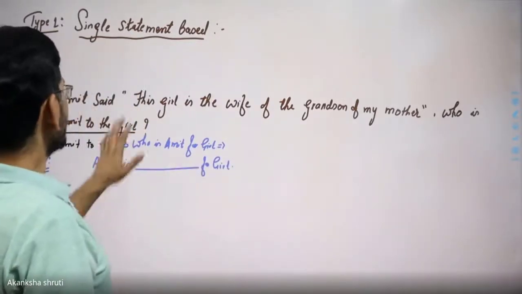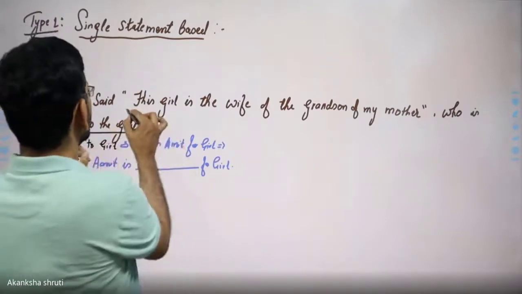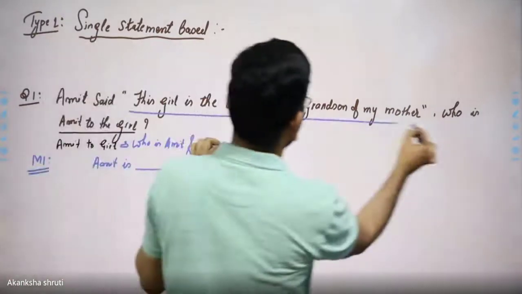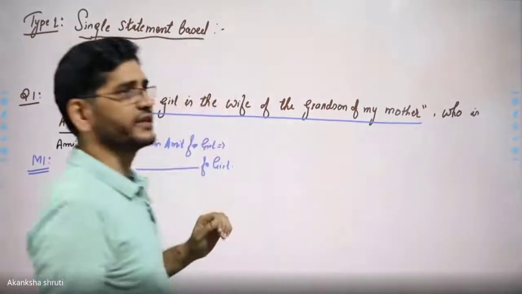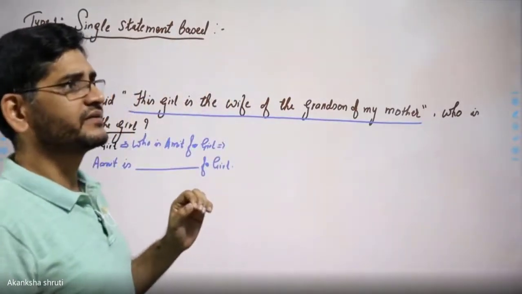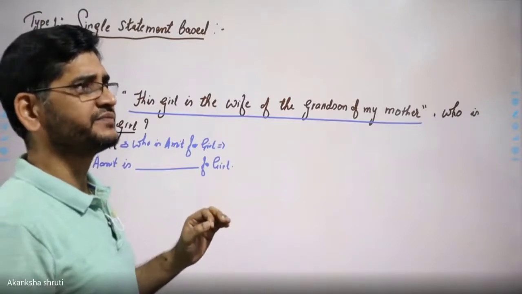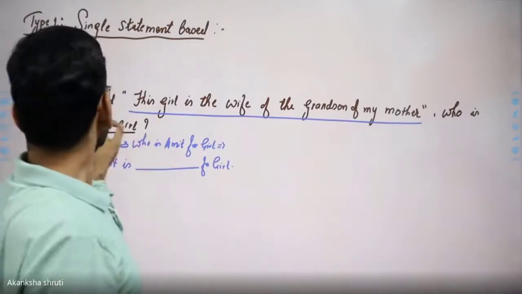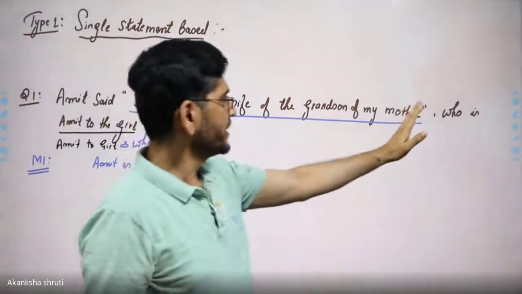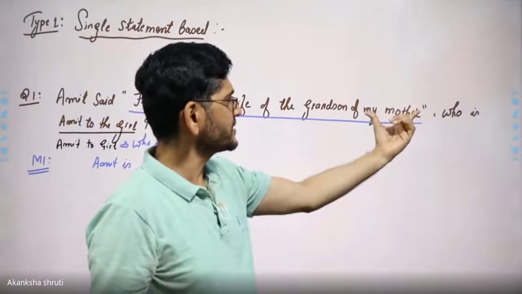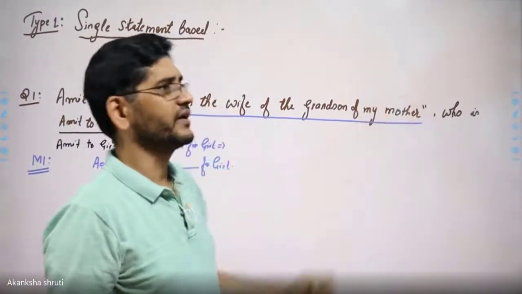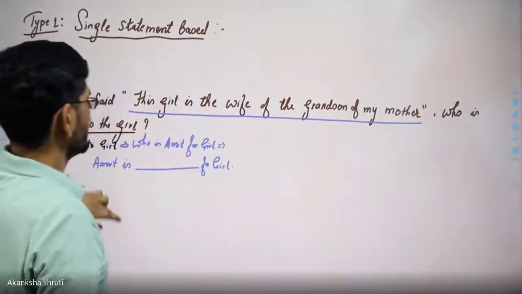For getting the answer, this is the single statement. This needs to be drawn in the form of a family tree. So while drawing into the family tree, we have to read or decode this statement from the end. Read it carefully.